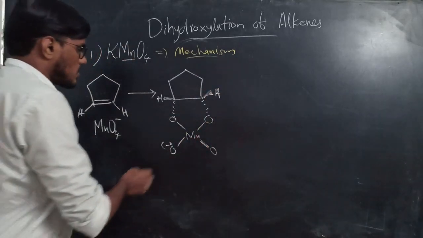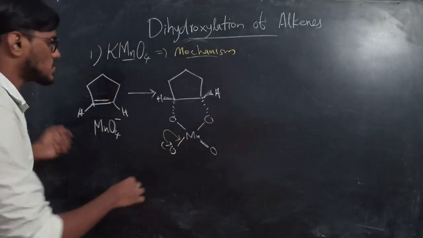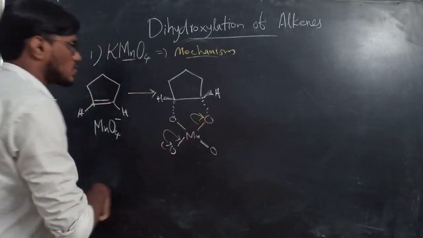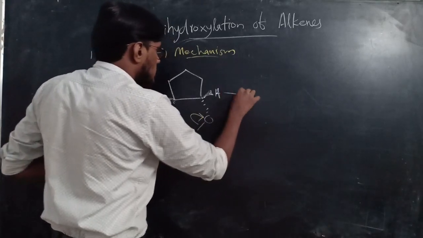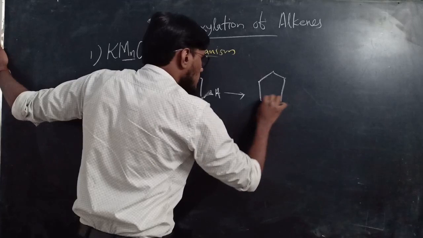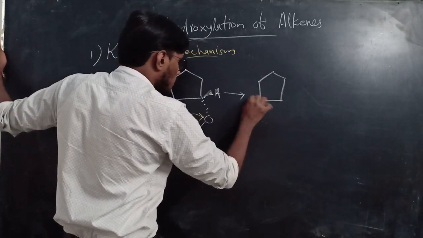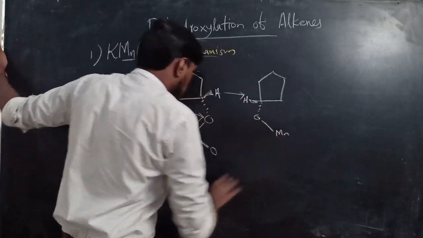In the next step, this bond shifts like this, at the same time this bond goes to the oxygen. Okay, this bond cleaves, so it forms O, here H, and Mn.